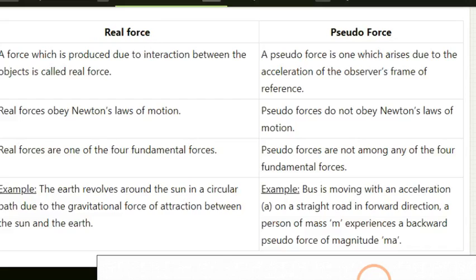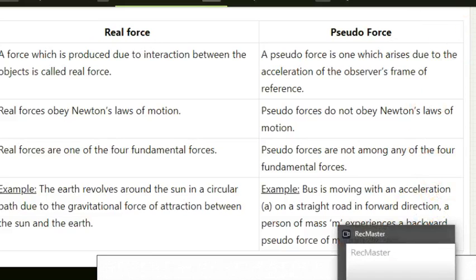So in this lecture, we had enough discussion on kinematics, dynamics, types of motions, then laws of motion and their properties, their importance. Then we discussed inertial and non-inertial frames, their difference, fundamental forces, their properties, their difference, then real and non-real force, that is pseudo force, then contact and non-contact force, then conservative and non-conservative force too. This is all about today's lecture. In the next lecture, we are going to discuss the work energy theorem, the principle of conservation and many more. Let's stop here for today.